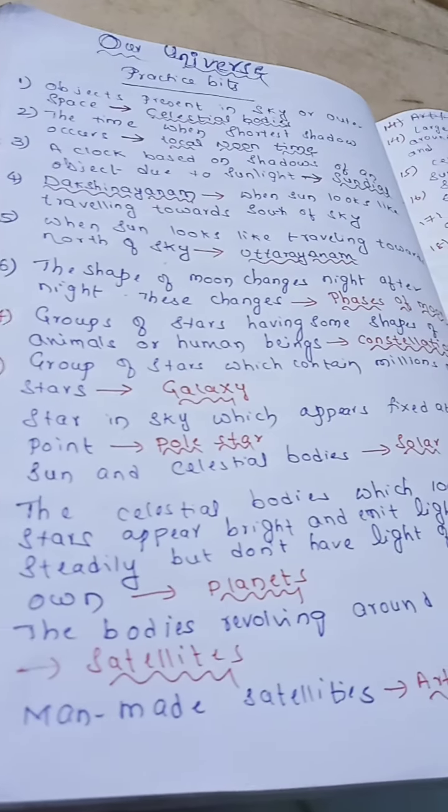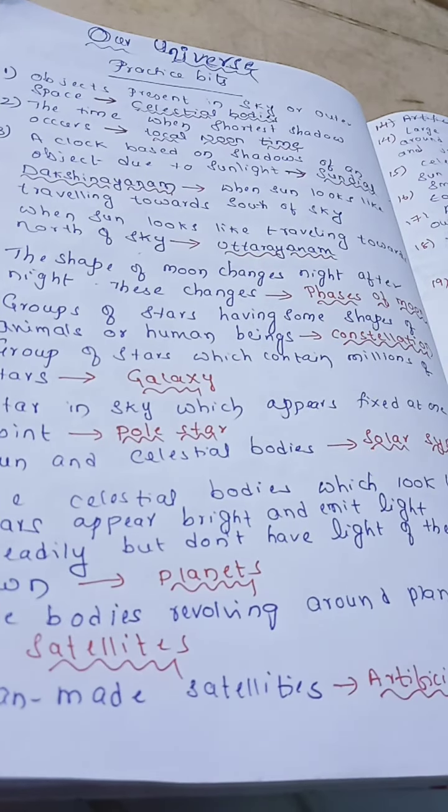Now similarly, the next question is that the groups of stars which contain millions of stars, we call a galaxy. So what is a galaxy? The group of stars which contain millions of stars, we call a galaxy.